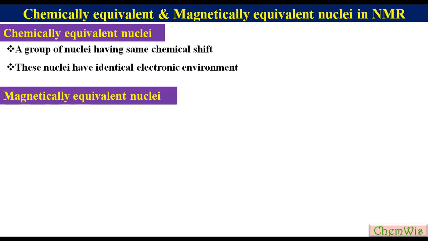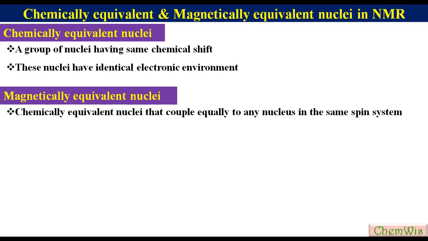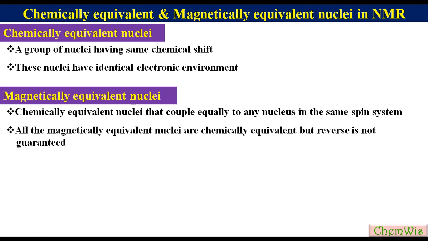Magnetically equivalent nuclei. These are defined as chemically equivalent nuclei that couple equally to any nucleus in the same spin system. This means this is meaningful when there are a set of coupled nuclei, or we can say when there is existence of a spin system in the molecule. All the magnetically equivalent nuclei are chemically equivalent, but the reverse is not guaranteed.